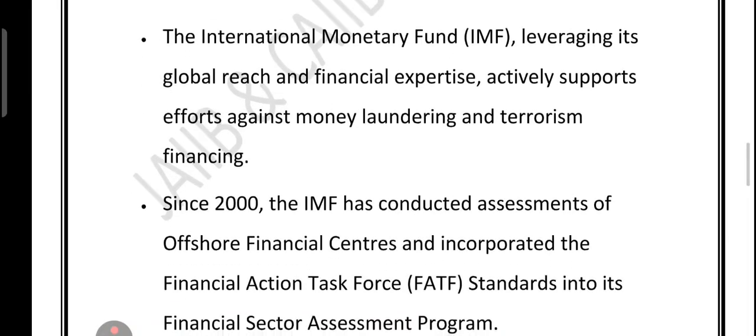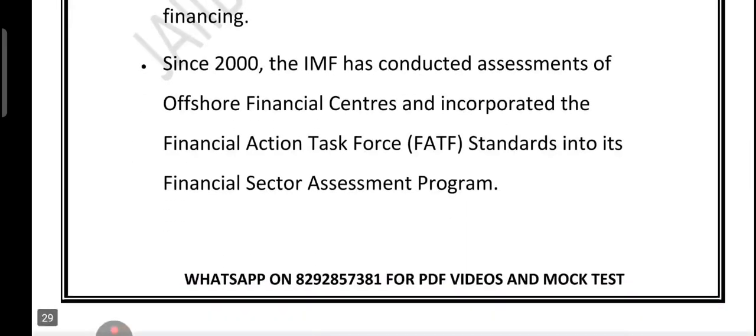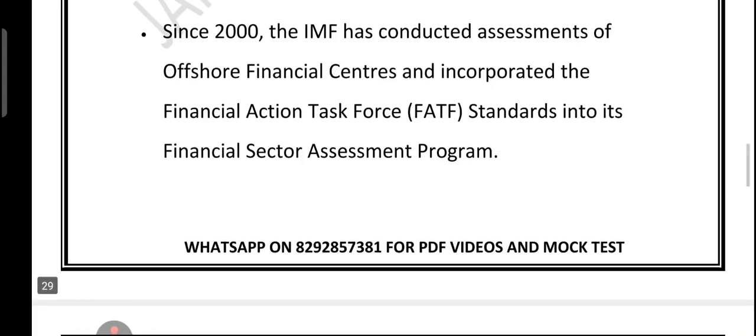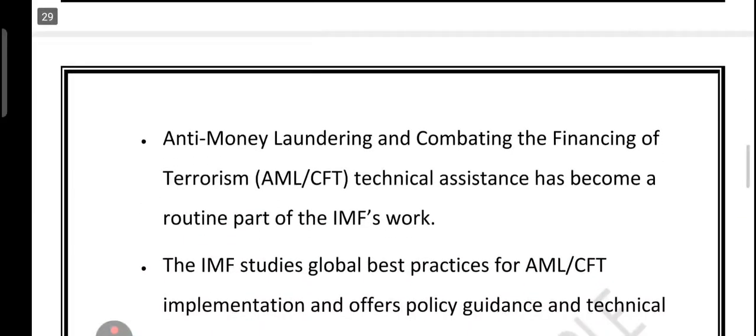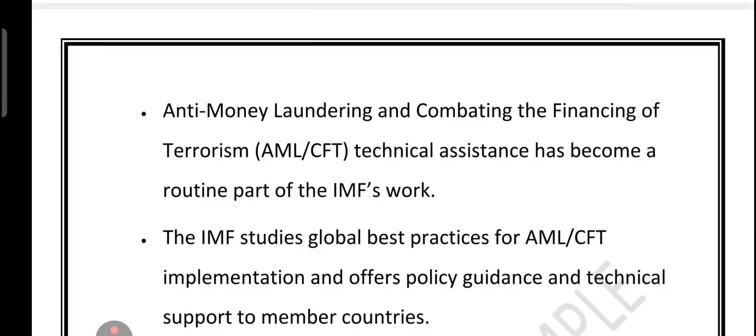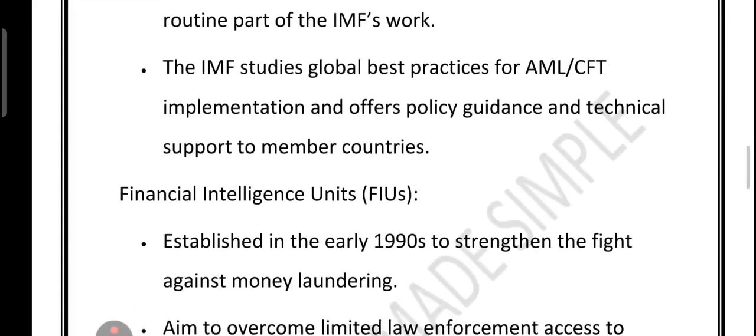So it checks the financial systems of countries, especially offshore financial centers, where secret banking can happen. Then it has built the FATF standard, the Financial Action Task Force standard, which is the global rule book for fighting dirty money. It gives countries expert advice and training on how to detect and stop illicit money flow. The IMF also studies what is working around the world and shares that know-how so that more nations can build strong defenses.